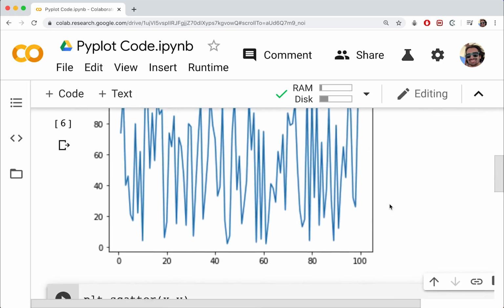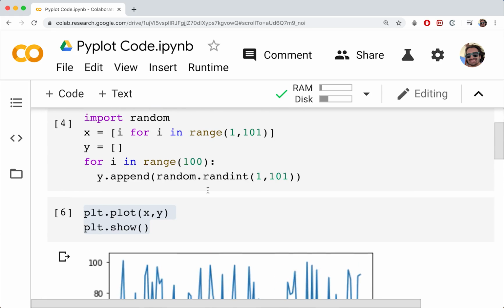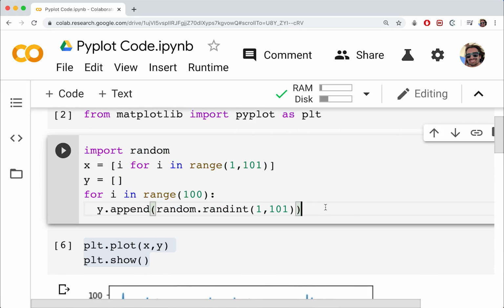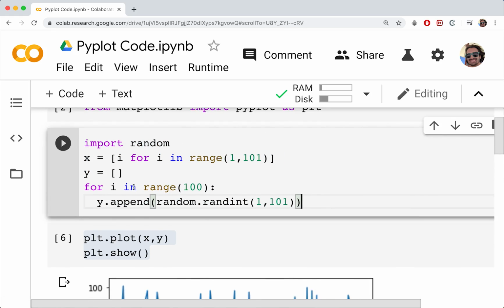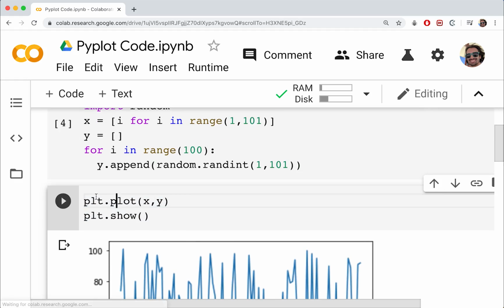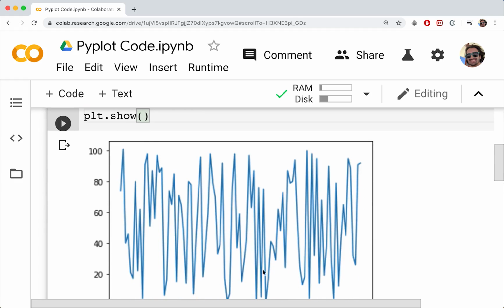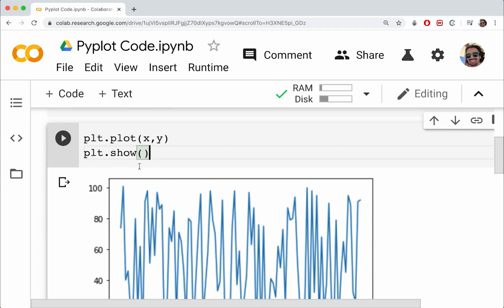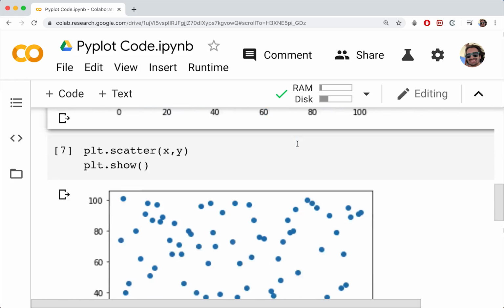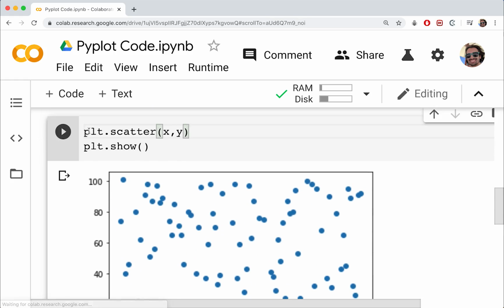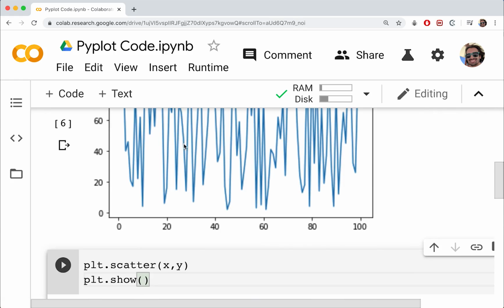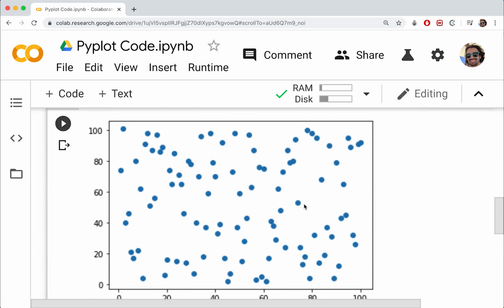All right, so that is pretty much all we needed to cover here. We did three things. We first created a data set. Again, we didn't have to do this. You could use whatever data you want. You can manually enter some numbers, that's fine. We learned how to plot a line graph, so essentially just putting the data points on a graph and connecting them all with a line. That's the default way of doing things. And then we learned how to create a scatter plot, which is the same thing, just minus the line. It's just the points on the graph.